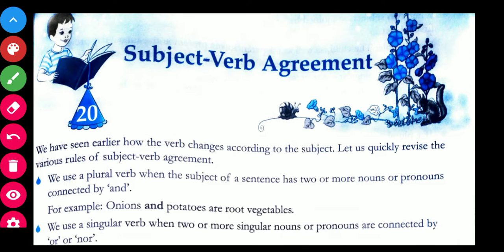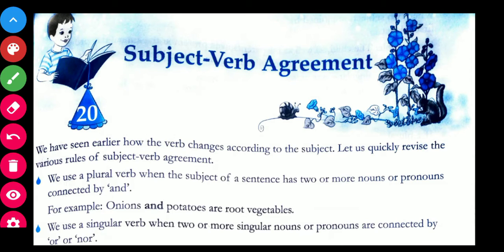What is the usage of the verb? How will you place the correct form of the verb, dependent upon the noun or the pronoun being placed as the subject in the sentence? So here is one point wherein the verb changes its form, that is in finite and non-finite verbs. Now over here there are a few more points on which verbs are dependent, their forms are dependent upon the subjects in the sentences. So let us take them one by one.